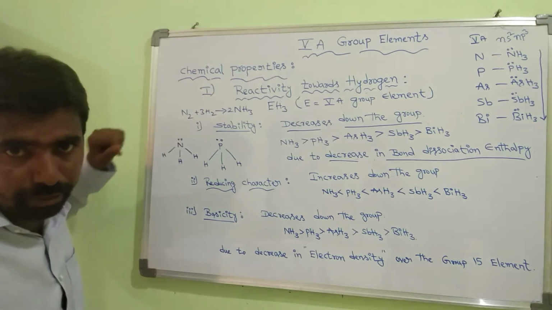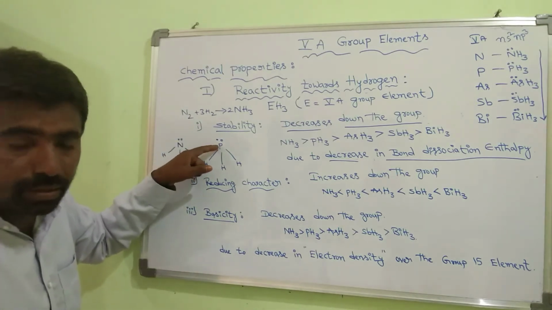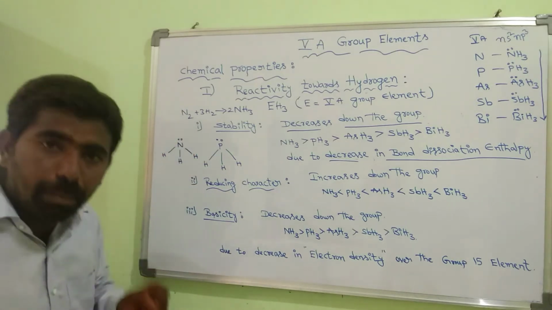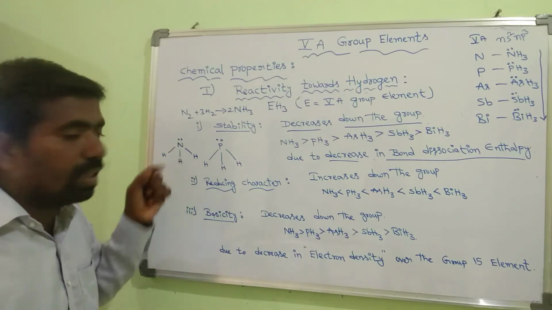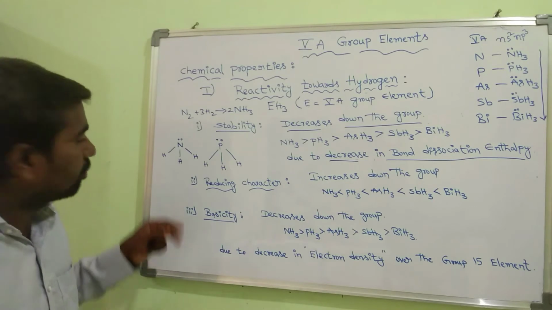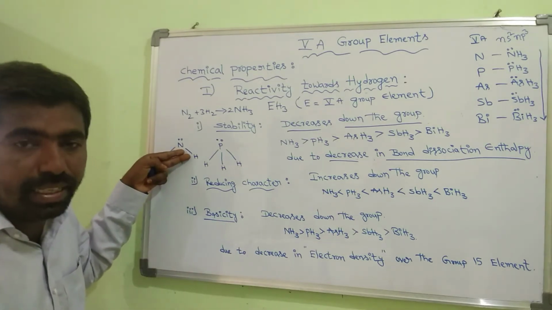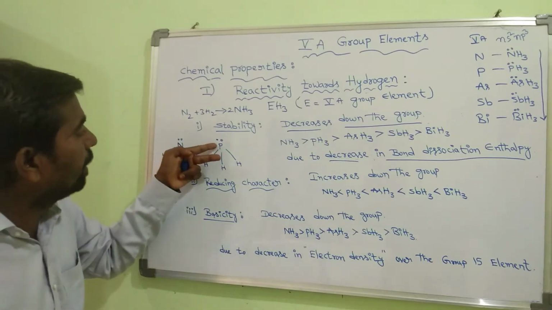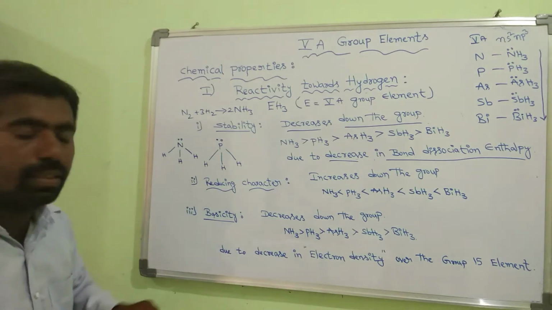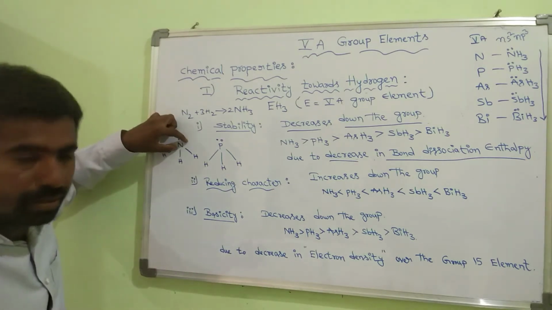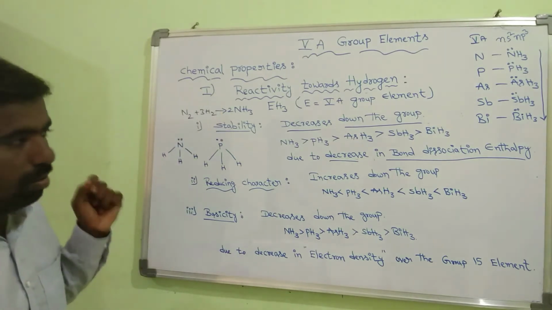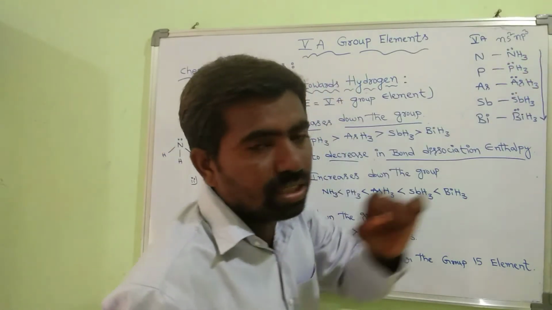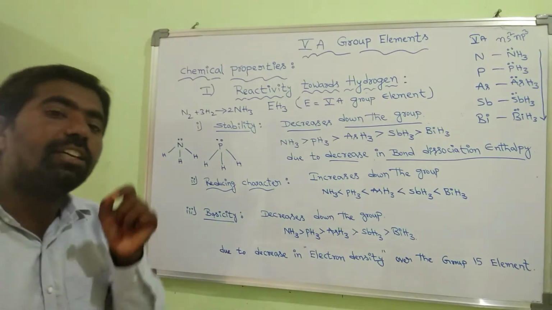Phosphorus is the central atom in the other molecule, and it has one lone pair. Compared to phosphorus, nitrogen has a small atomic size, and in each and every molecule there are single bonds between the central atom and the hydrogen atoms. The N-H bond length is less compared to the P-H bond length, because nitrogen's atomic size is less than phosphorus. So from the NH3 molecule to the BiH3 molecule, the bond length increases.